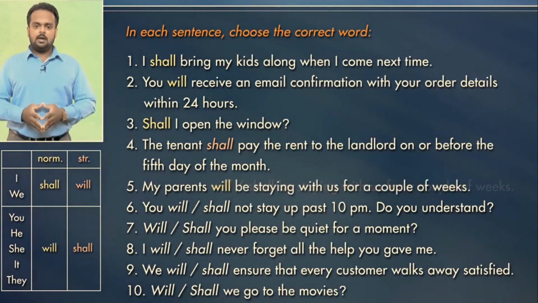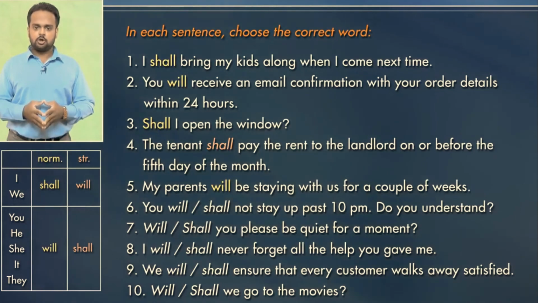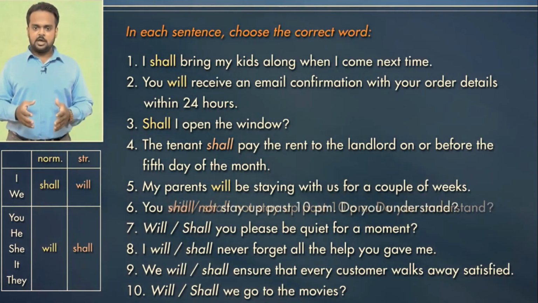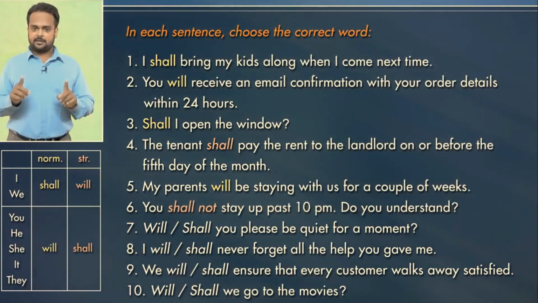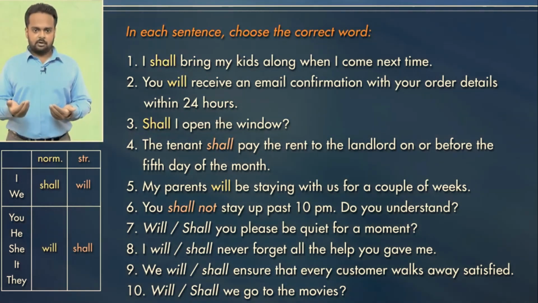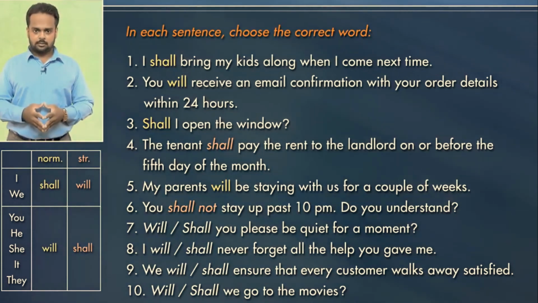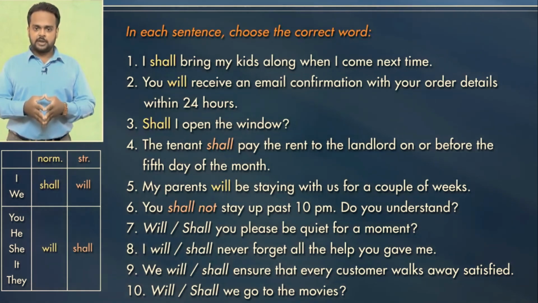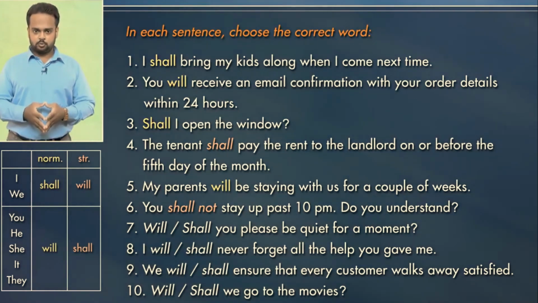Alright, number 5, my parents will be staying with us for a couple of weeks. This sentence expresses a future arrangement, so it's just the regular future. Number 6, you shall not stay up after 10. Do you understand? Stay up means to stay awake. So this sounds like a parent telling his or her child to go to bed before 10 o'clock. It's a command, so it's the strong future, and we use shall for the second person, you.